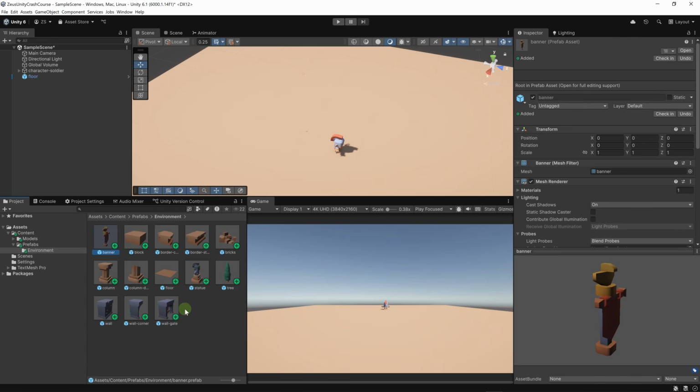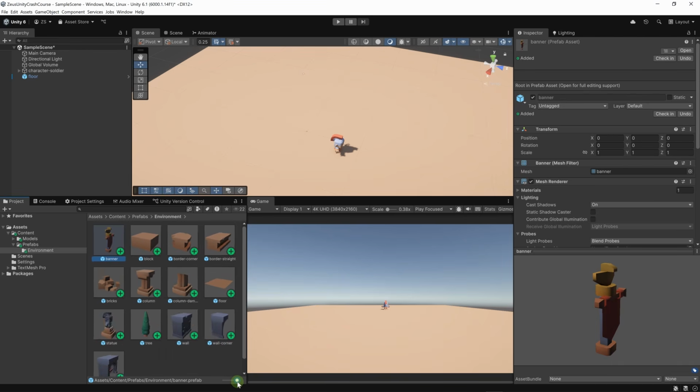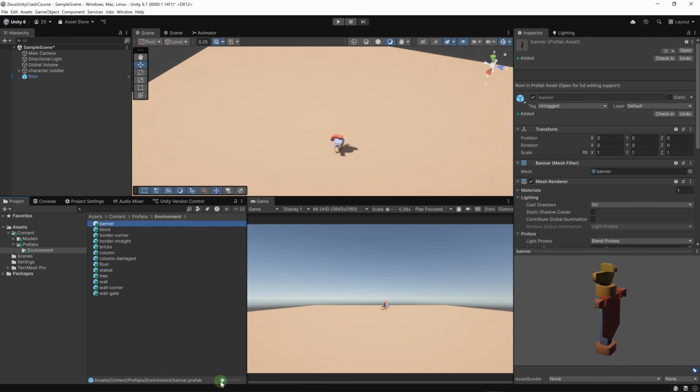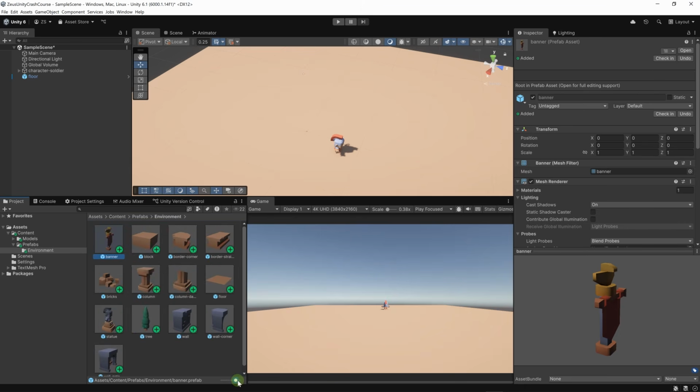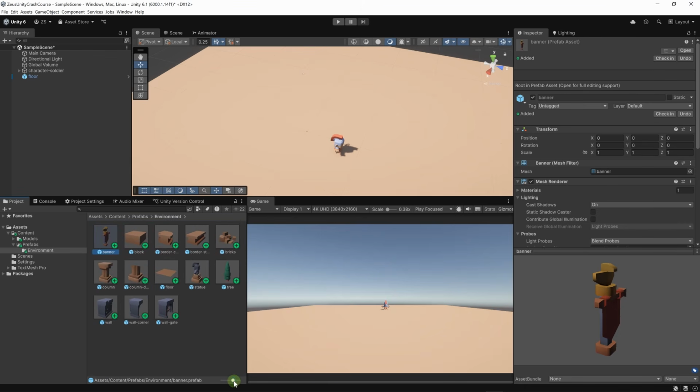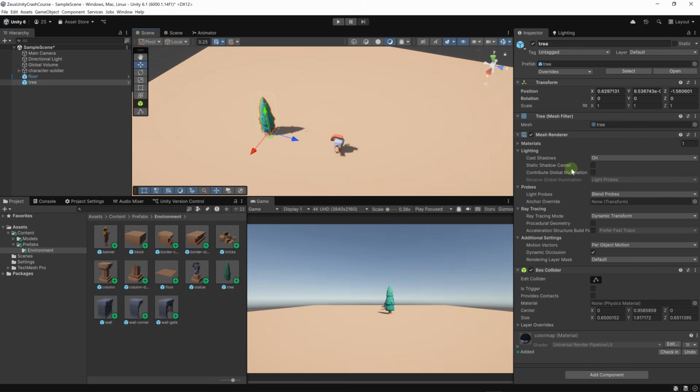At any time, we can take a prefab here. And by the way, you can choose whether you want to display these as thumbnails by using this slider here. You can choose the size of the thumbnail, or you can drag it all the way to the left to get a list view like this. We can drag and drop any prefab to the scene. If we drag and drop our tree, here you can see that it has the components that we configured earlier. It has our box collider and any other components that we may add here, which is very nice.